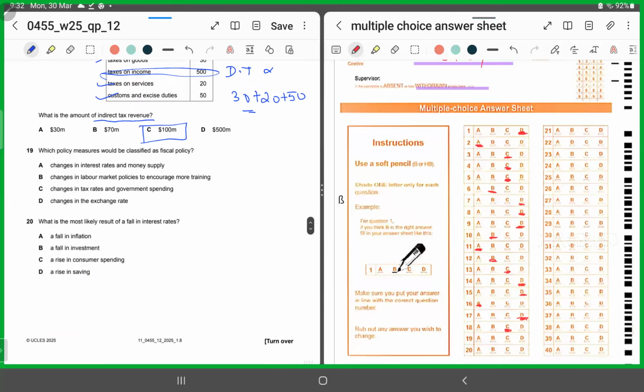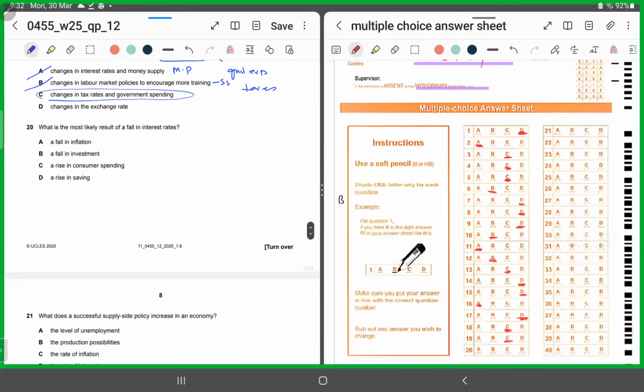MCQ number 19. Which policy measure would be classified as fiscal policy? Fiscal policy is when we are talking about government expenditure and taxes. Changes in interest rates and money supply: when we talk about money supply and interest rates, that is monetary policy. Changes in the labor market policies to encourage more training: this is supply side policy. Changes in tax rate and government spending: exactly. So for 19, we'll shade in C.